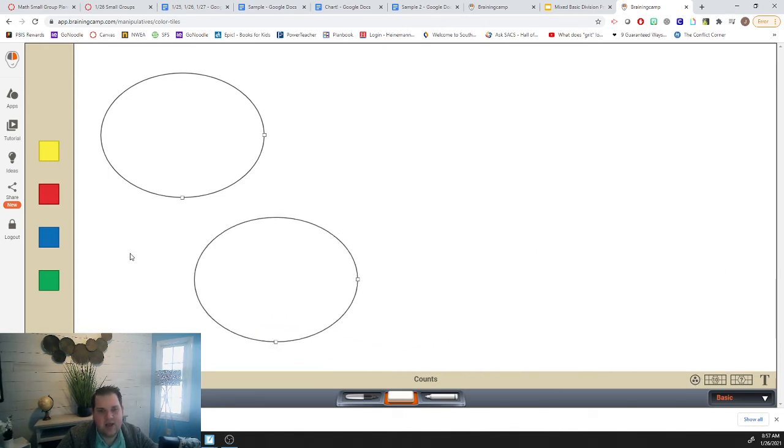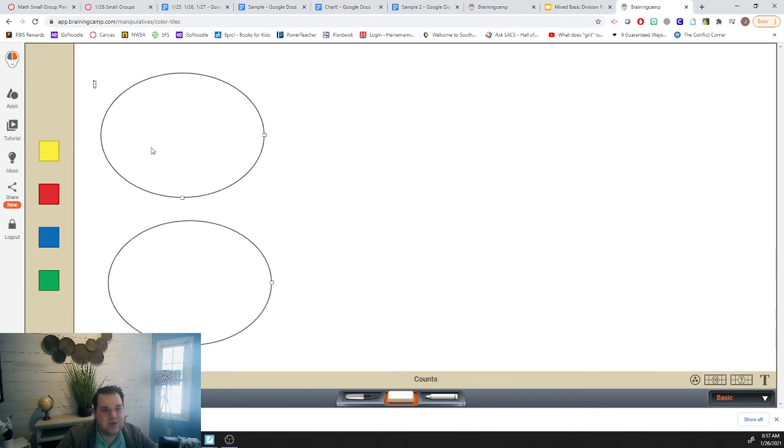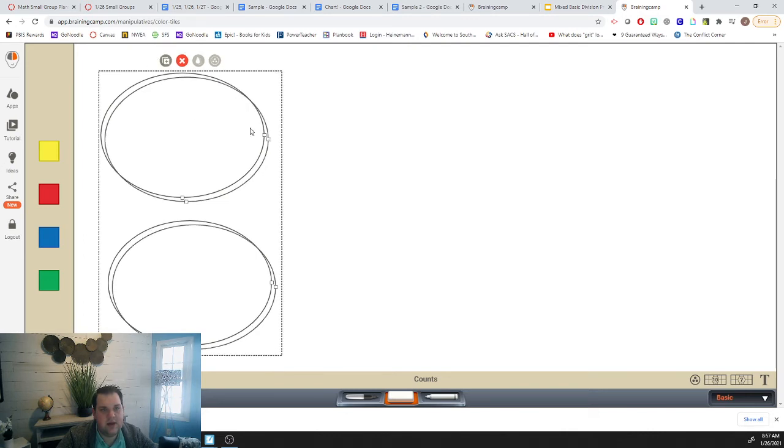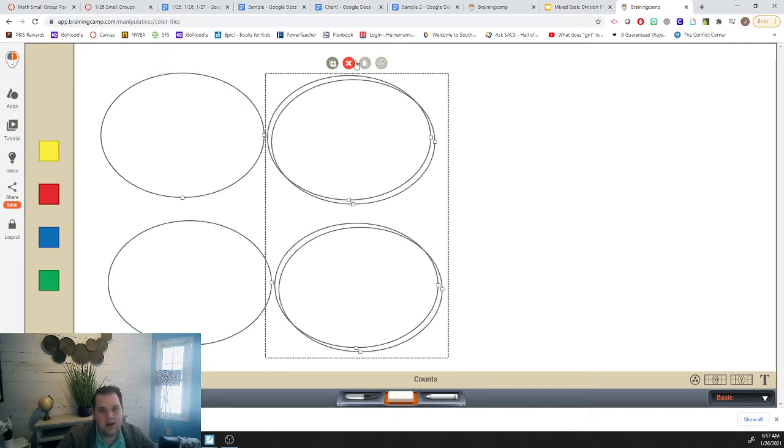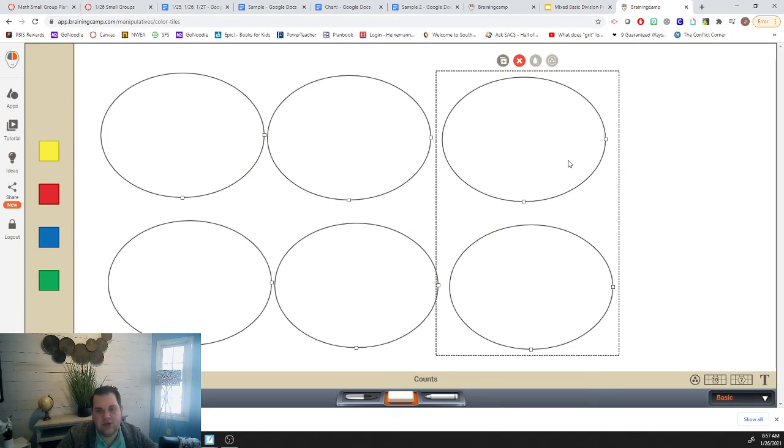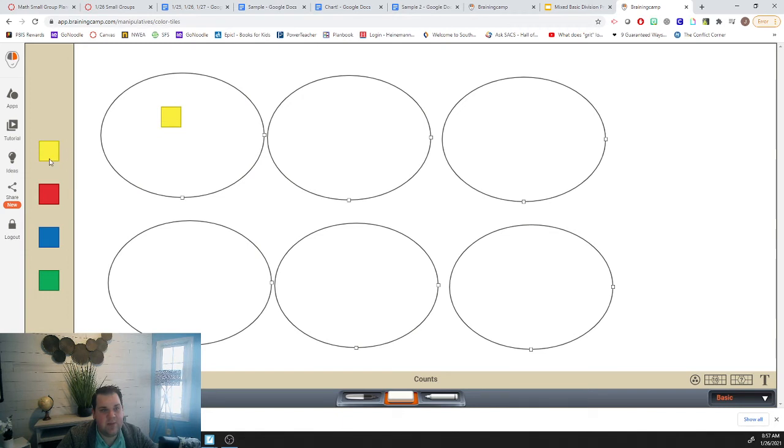Okay, let's check. So we're making our 6 groups. Got 2 here, here's 2 more, and here is 2 more. So I'm going to put 42 in each group. So I'm going to start by putting 2 in each group. And when I do that, I'm going to have 12. Now I'm going to put 3 more in each group.